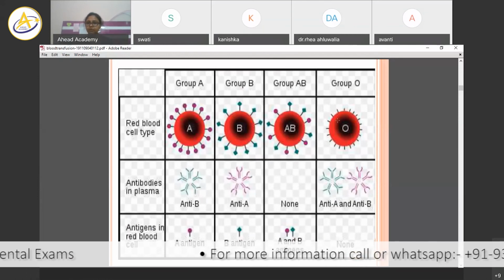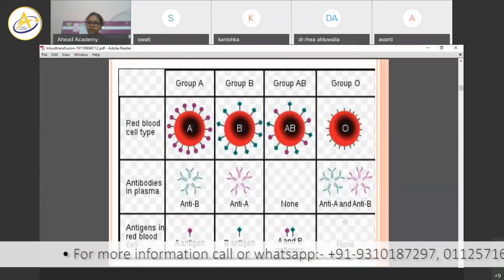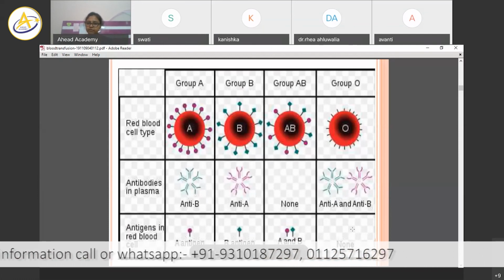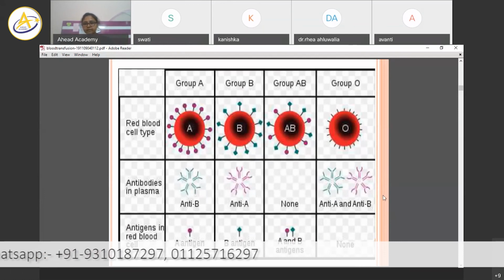ठीक है. Now group O, इसमें why is it a universal donor? Because it can donate blood, because it does not have any antigens for any type, but it is a recipient only for blood group O. Why?